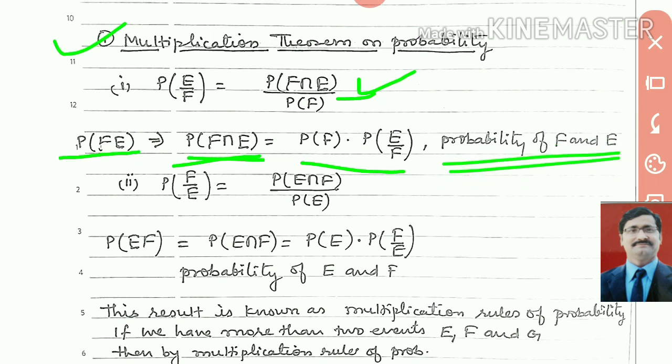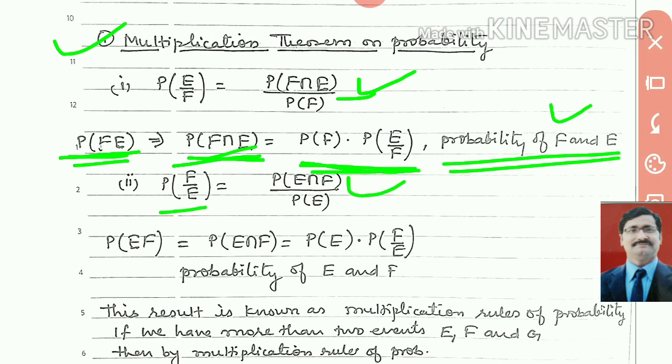Here we say probability of E and F. If you have to find the probability of F and E, it means event F happens first, and then event E happens. So P(F and E) is equal to P(F intersection E), which equals P(F) into P(E|F). Similarly, sometimes event E happens first, then event F, and then we have this formula: P(F|E) equals P(E intersection F) upon P(E), and if we do the cross product, we get P(E intersection F) equal to P(E) into P(F|E).